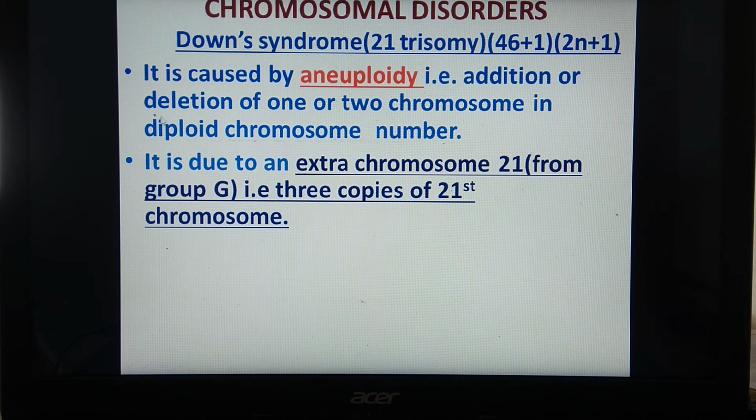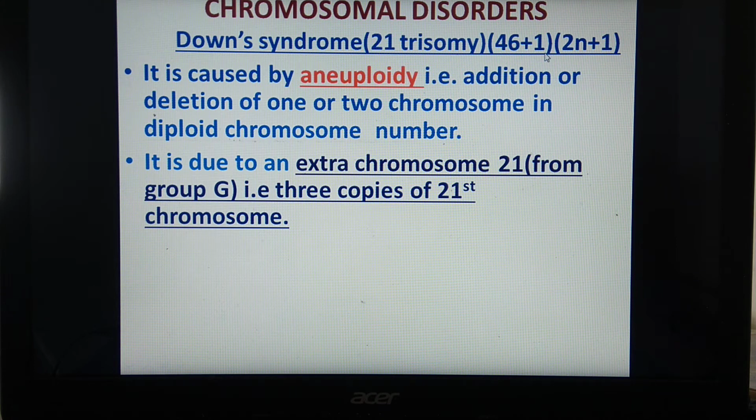This is caused by aneuploidy. This term we have already studied before. That is addition or deletion of one or more chromosomes in the diploid number of chromosomes. What is the diploid number of chromosomes for human beings? It is 46. So if there is either addition or deletion, the term is called aneuploidy. What is the condition in case of Down syndrome? It is 21st trisomy. It is 46 plus 1 or 2n plus 1. Addition is there, plus 1.